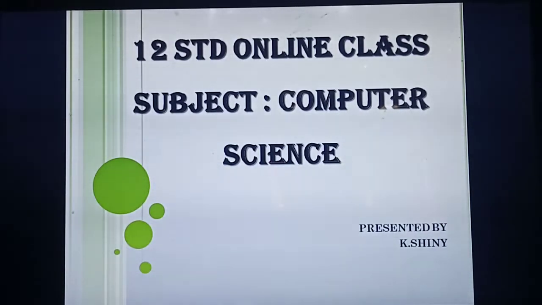Then define list, define tuple, define pair. Understood? Then what is the difference between list and tuple? These are all 2 mark questions. Understood students? Okay, 2 mark and 3 mark questions are over.